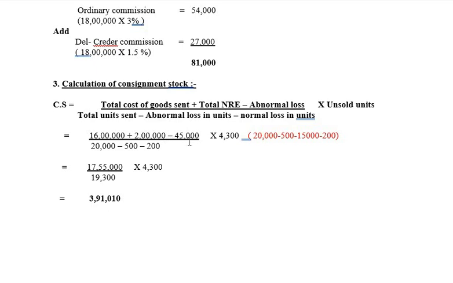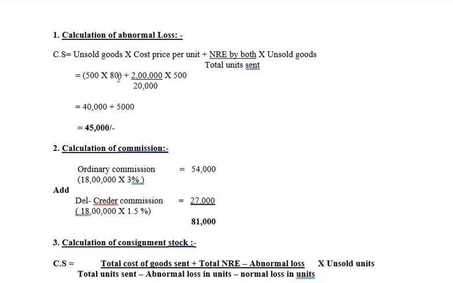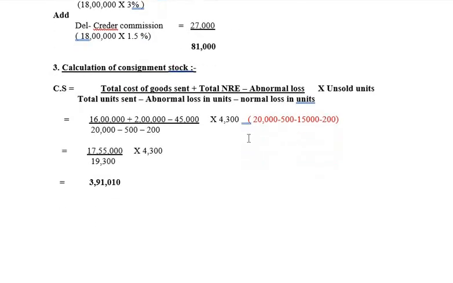Minus abnormal loss. Now abnormal loss is 45,000, which we have calculated here. Look over here. We have calculated abnormal loss, which is 45,000. So write down the abnormal loss of 45,000 divided by total units sent, 20,000, minus abnormal loss in units, 500, minus normal loss in units, 200, multiplied by unsold units. Now unsold units, we need to calculate this.